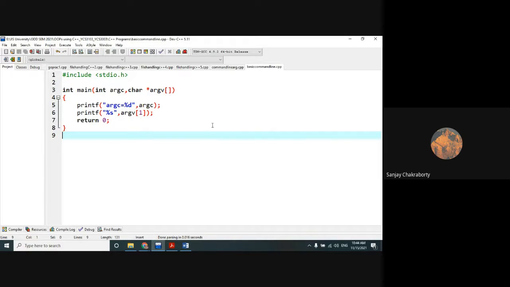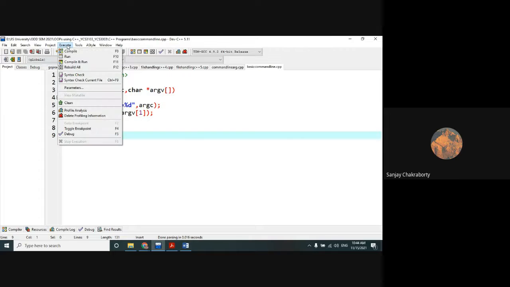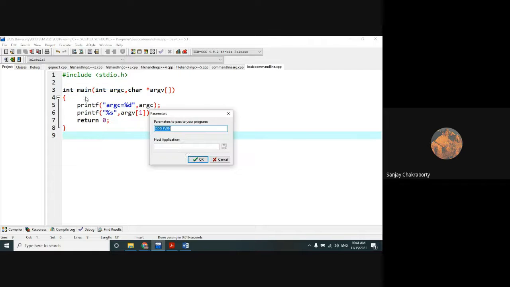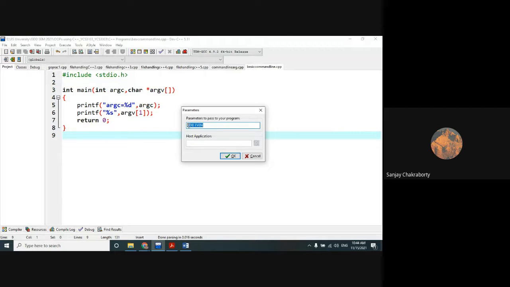Running command line arguments is a little bit different from running a general program. So you have to go to Execute, go to Parameters. Everyone note it down. Go to Execute, go to Parameters. Now within Parameters, you will have to pass the argument that you want to give as input at the time of invoking or executing the program.